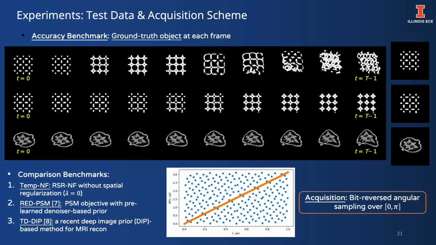In our experiments, we report accuracies with respect to the ground truth object at each time for the two experimented objects. A bit-reversed angle scheme is used for all scenarios and methods. RSR-NF is compared with a recent low-rank PSM alternative with a pre-learned denoiser prior and TD-DIP, a recent deep image prior-based technique.